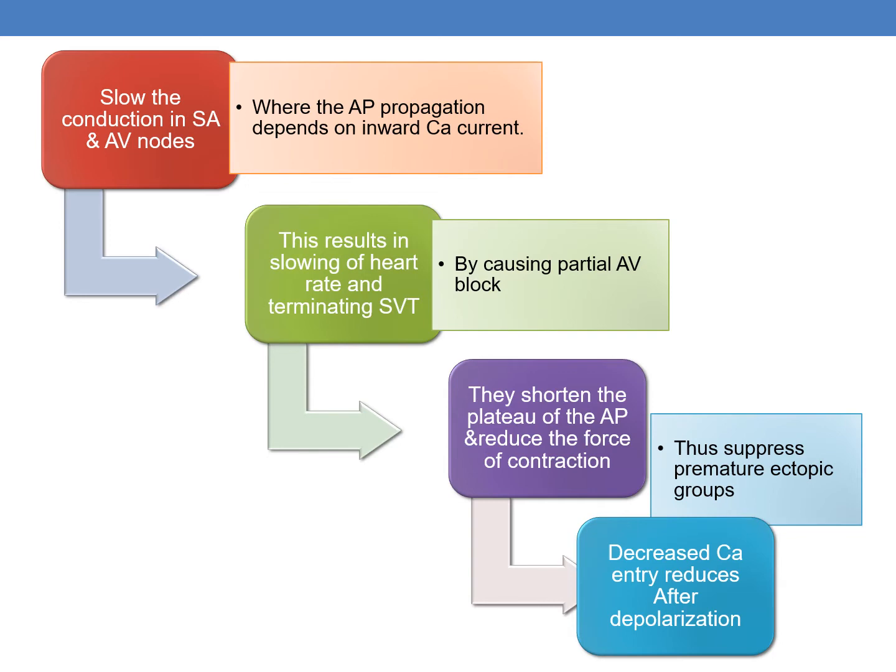Now coming to the overall mechanism of action, they slow the conduction in SA and AV node, where the action potential propagation depends on the inward calcium current, and this results in slowing of heart rate and terminating supraventricular tachycardia by causing partial AV block.